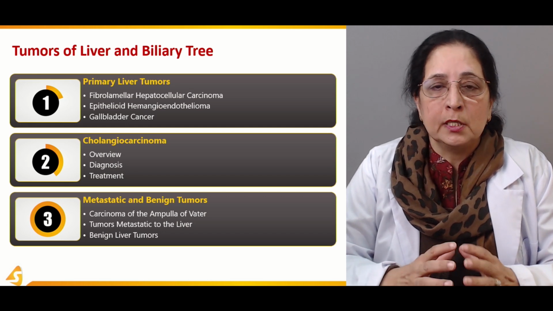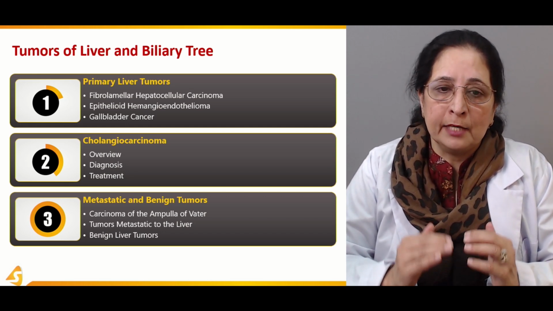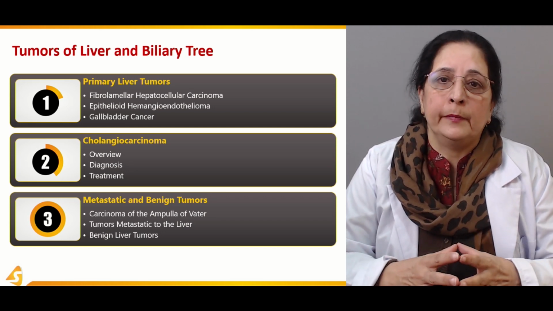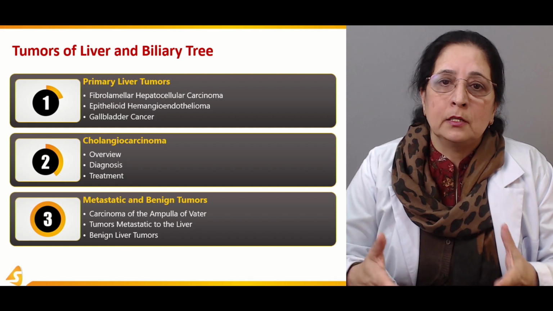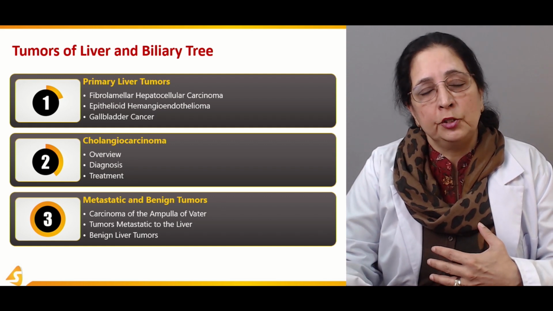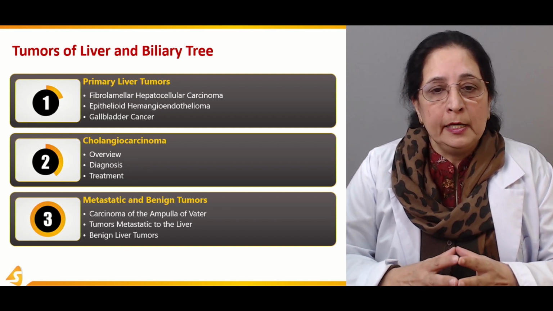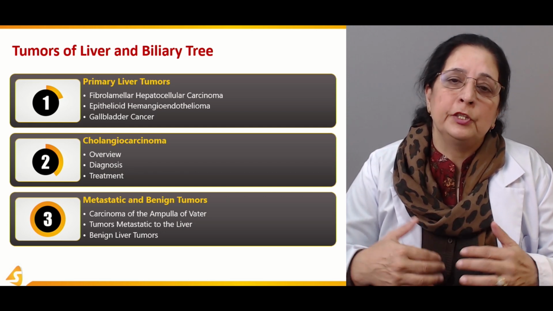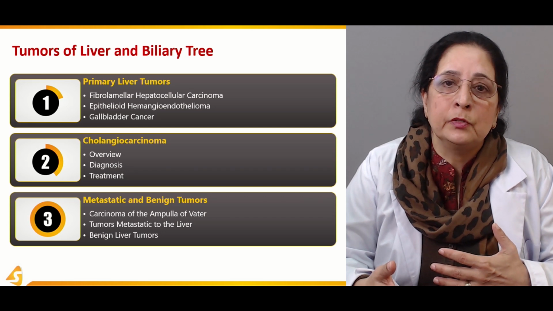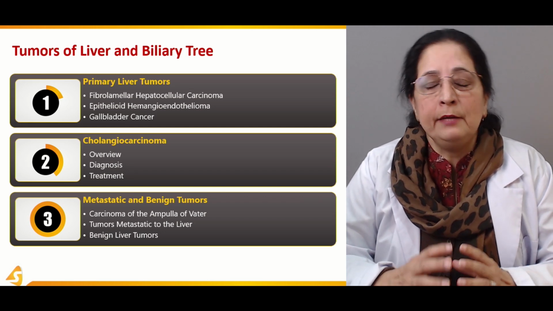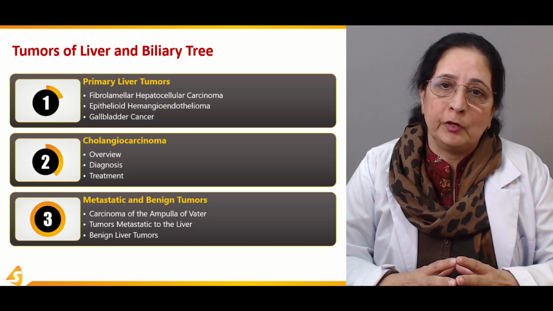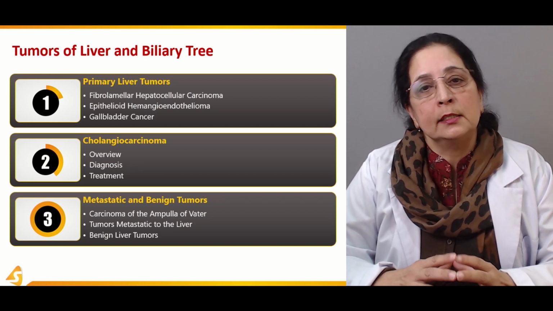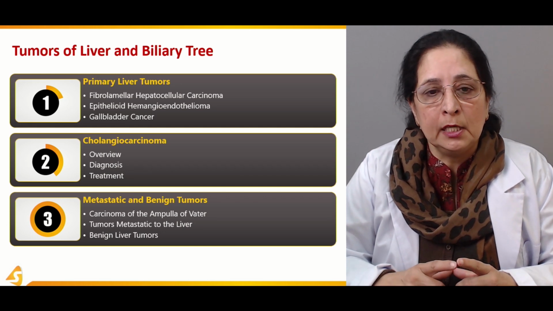Primary liver tumors are the tumors which originate from the liver and they are not metastasized from the other organs of the body or from other tumor sites. The secondary liver tumors, which metastasize to the liver, are commonly from the colon, pancreas, and the breast carcinomas. They are the cancers that can metastasize to the liver.